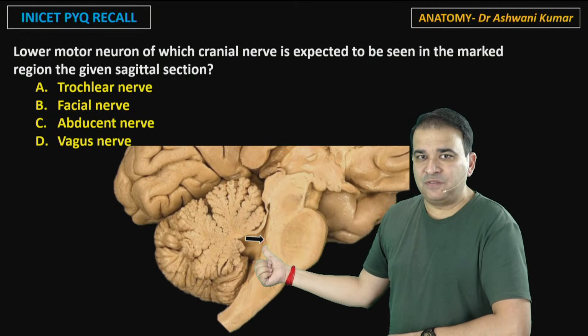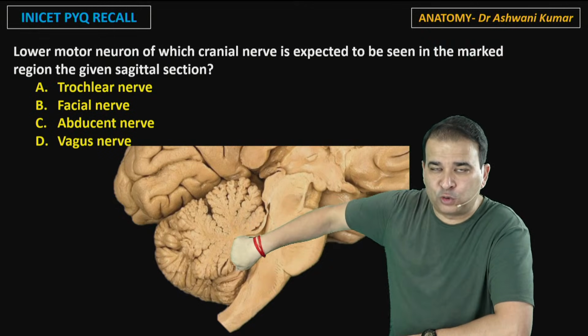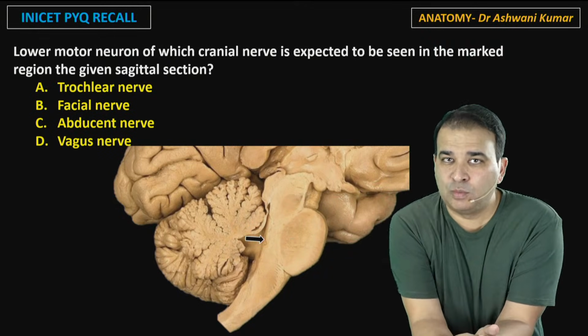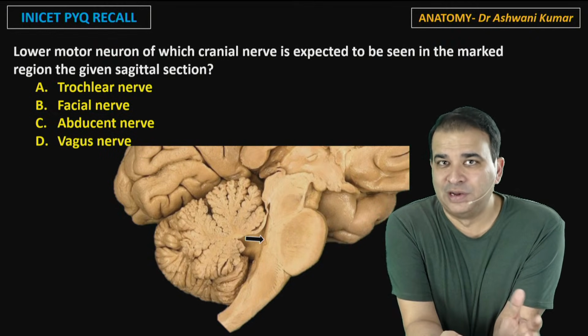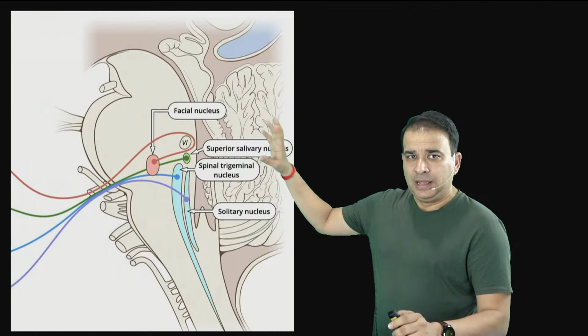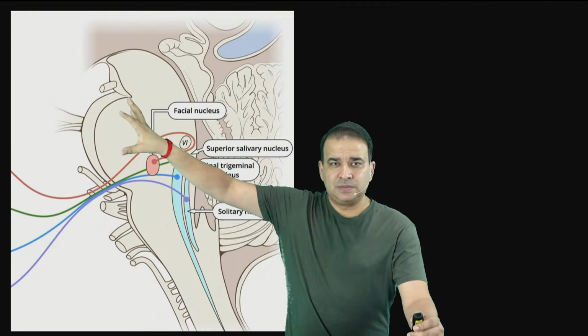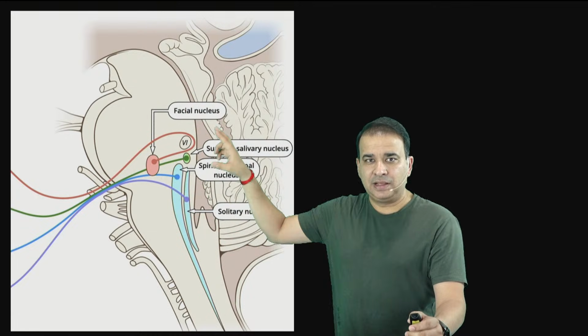If the arrow is placed somewhere behind the pons, within the fourth ventricle, that is the floor of fourth ventricle, then obviously they are trying to ask you about the facial colliculus, and you know facial colliculus is formed by the lower motor neuron of facial nerve. If you look at this image here, that is the pons, this is medulla oblongata, that is midbrain. Now that's the fourth ventricle present behind here.